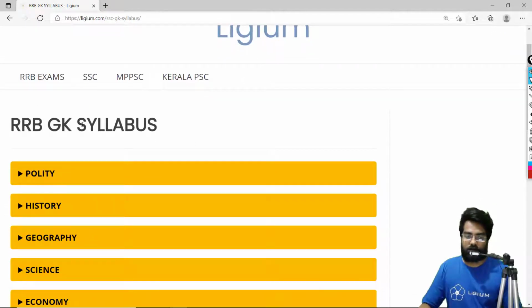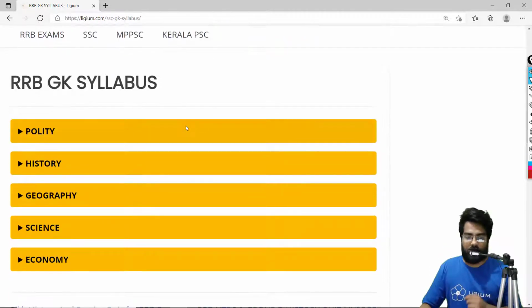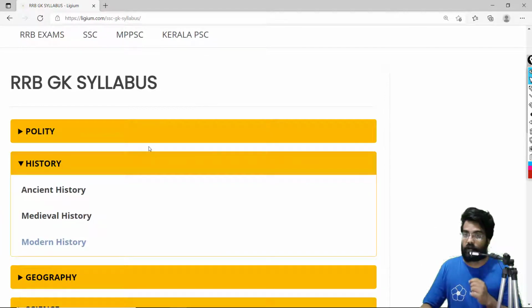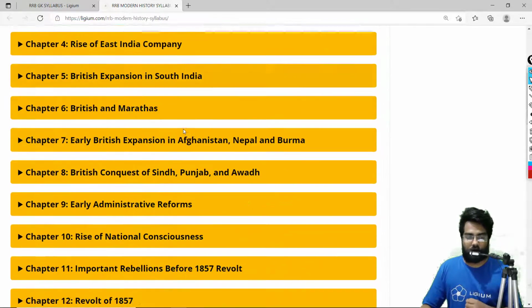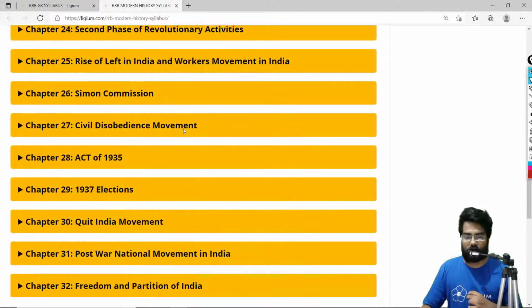Okay, so here we have the RRB GK syllabus. So we have polity, history, geography, science and economy. So we are going with history because we have Nawabs of Bengal in the history section. In the history section itself we have three options: ancient history, medieval history and modern history. So we are just going to click on modern history. These are the chapters on modern history. We do have a ton of chapters, around 32 of them.